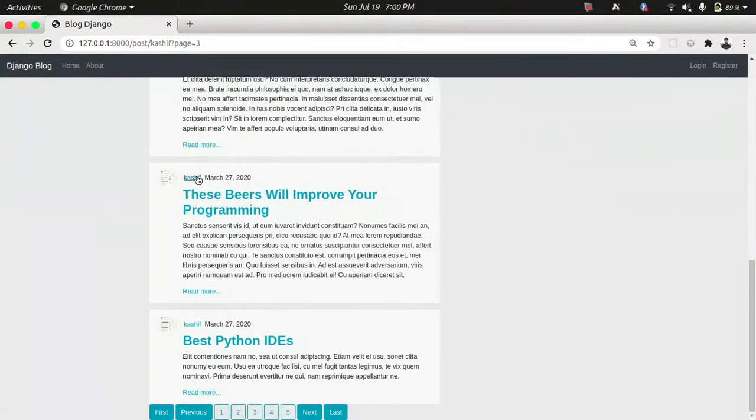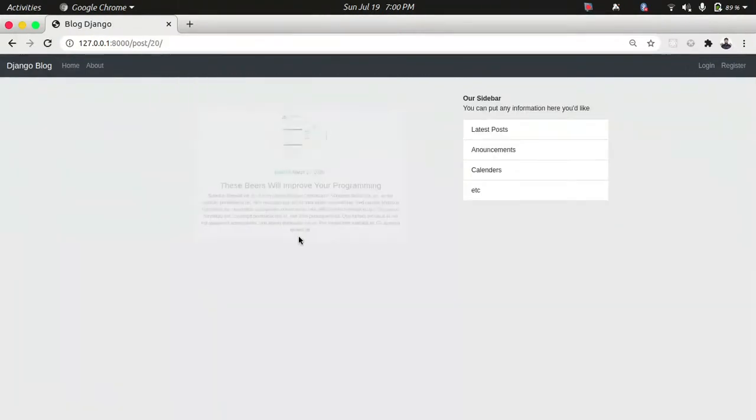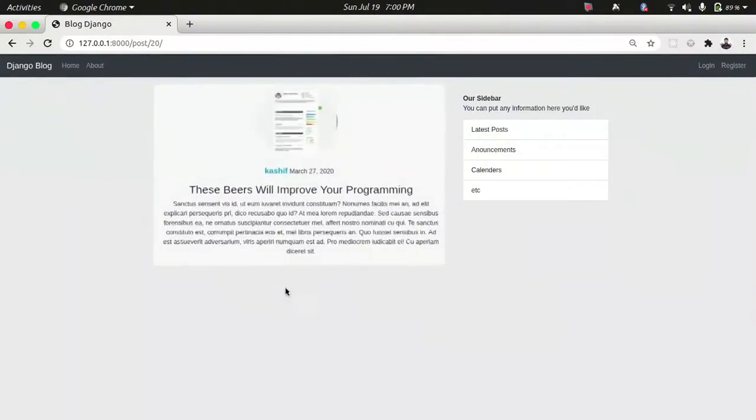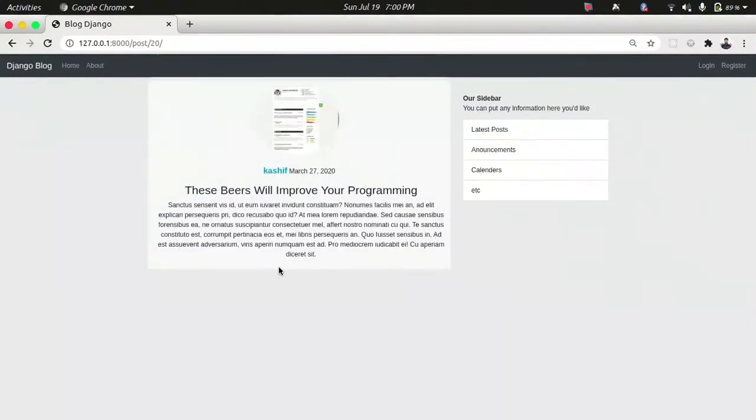For example, I click on this post that was created on March 27. If I click on that post, then it displays all the data about that post, but no one can edit, delete, or update anything from this. So I try to log in first, then I see the edit option again.